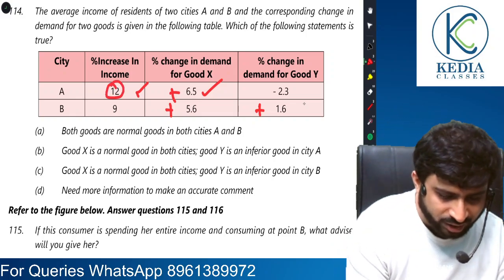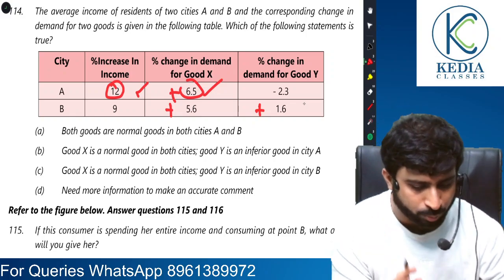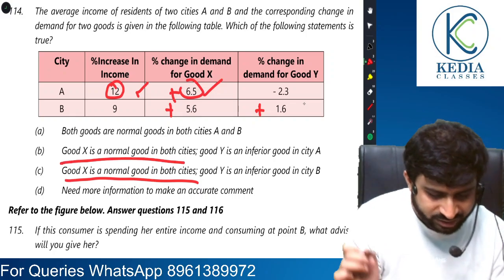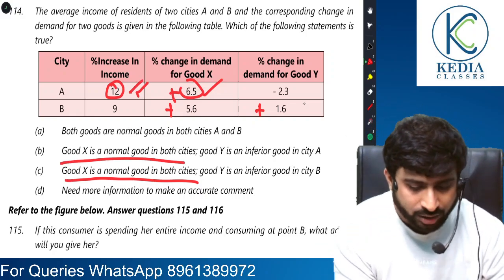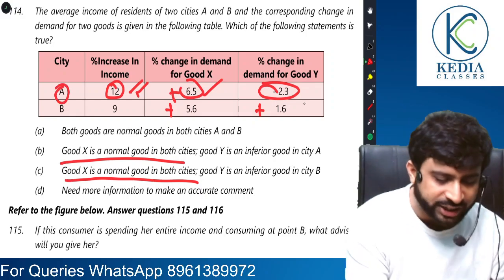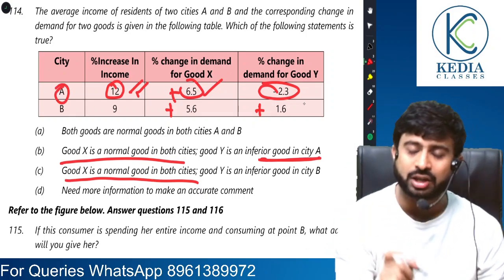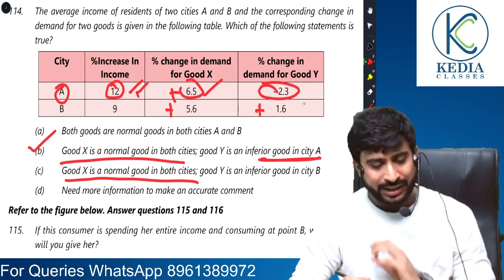See, if there is increase in income and demand for good X is increasing, so good X is a normal good in both the cities. Yes, good X is a normal good in both the cities. This is correct. But here, with the rise in income, demand for good Y in city A is falling, which happens in case of inferior good. So good Y is an inferior good in city A. A brilliant question asked.